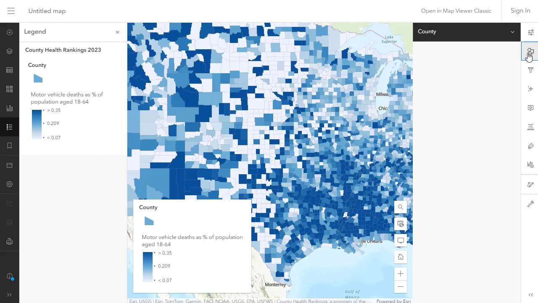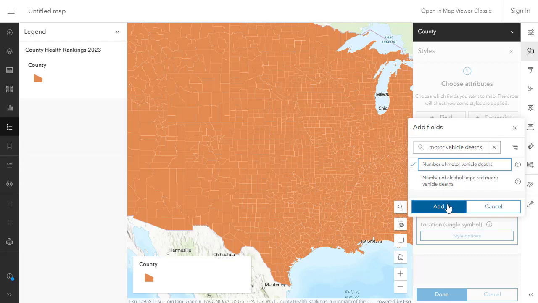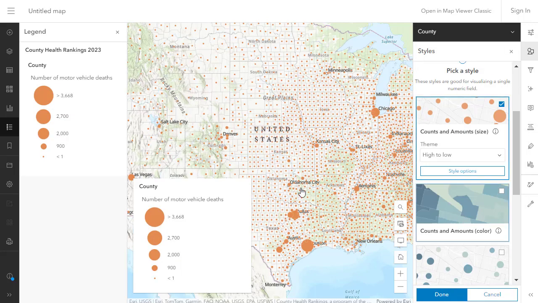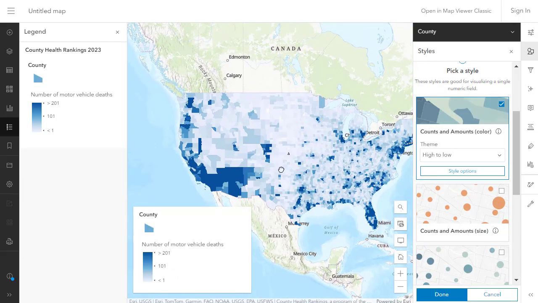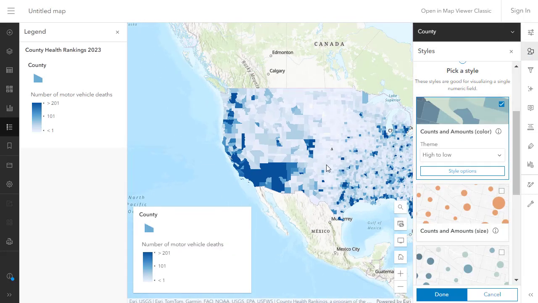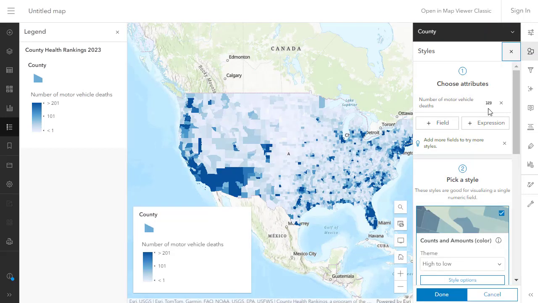If I change it to this expression, now I'm going to get a rate of motor vehicle deaths for the 18 to 64. And see, this is my raw numbers map. Again, more populous counties, I'm going to have more motor vehicle deaths. I'm going to have just about more of most variables. But if I change it to my expression, then I'm going to get a different pattern. Indeed, some of the rural patterns are quite striking.